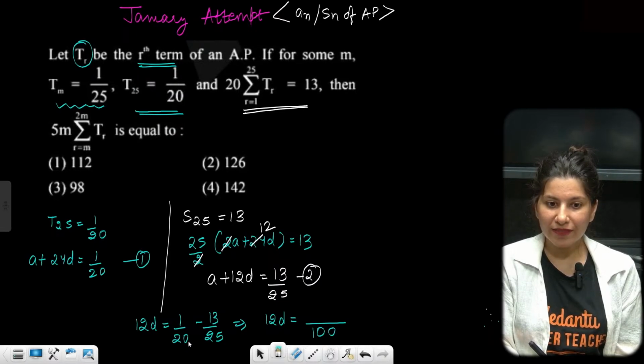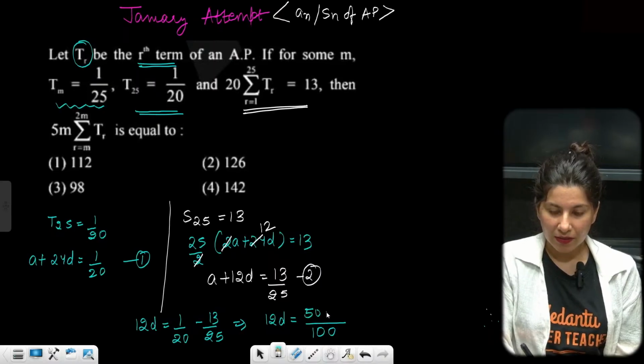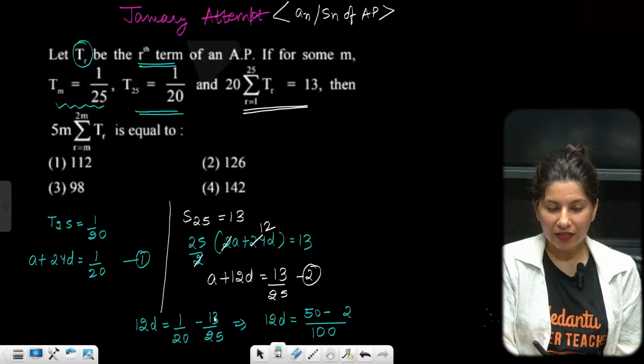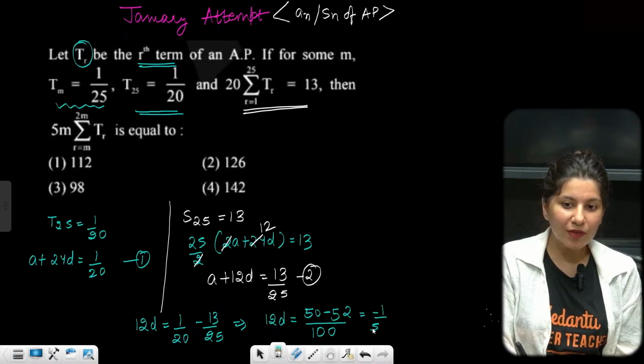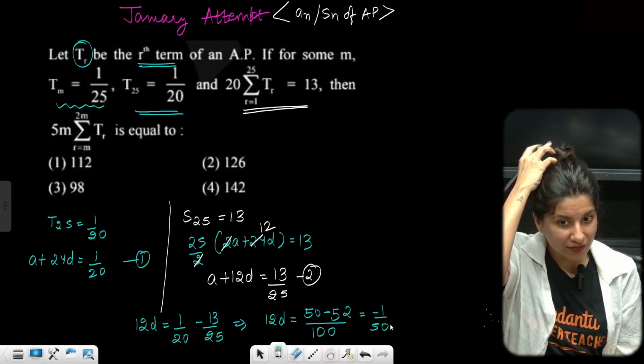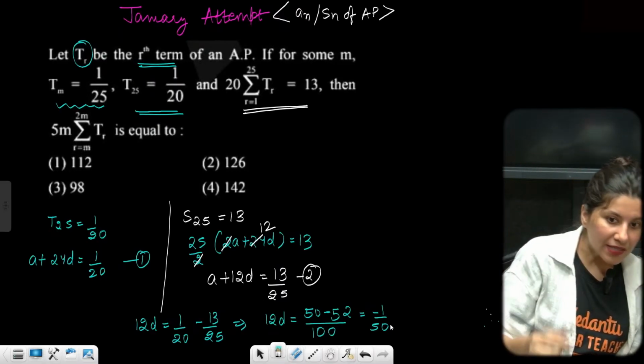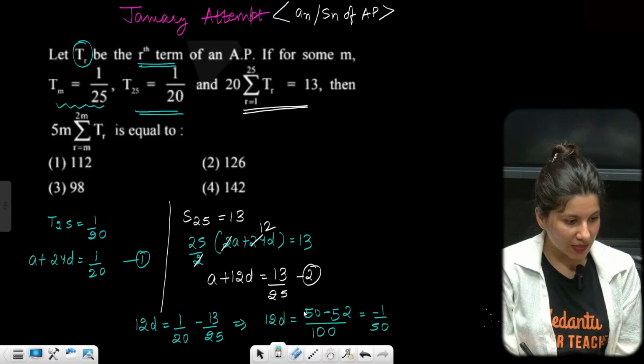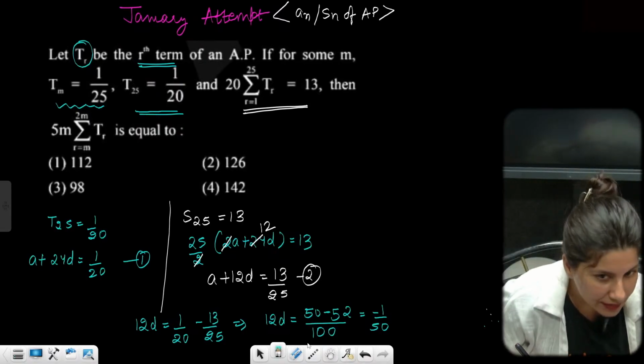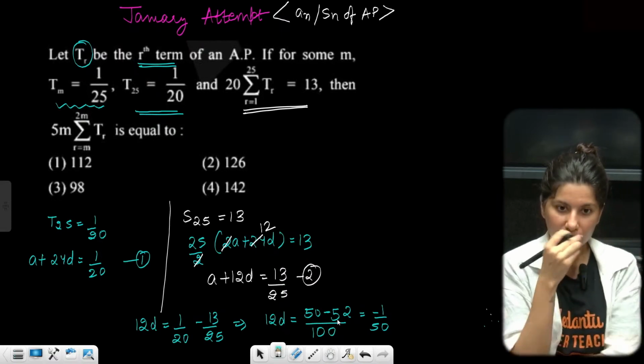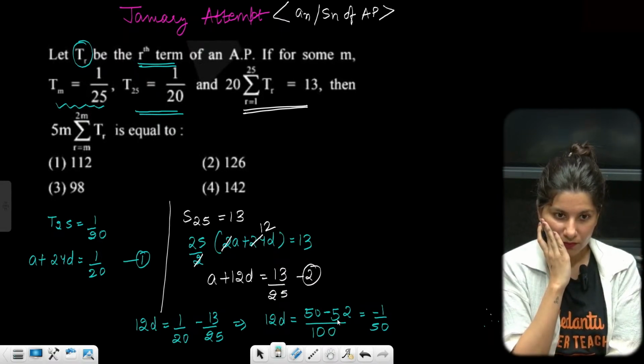So clearly 50. And 100 by 25 is 4. 4 into 13: 3 4s are 12 and 4 1s are 4, 5. So minus 2. So minus 1 upon 50 is your common difference. Minus 1 by 50. Okay, tell me the common difference over here. D is actually 1 by 20.